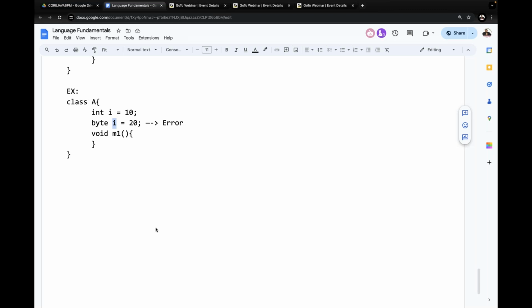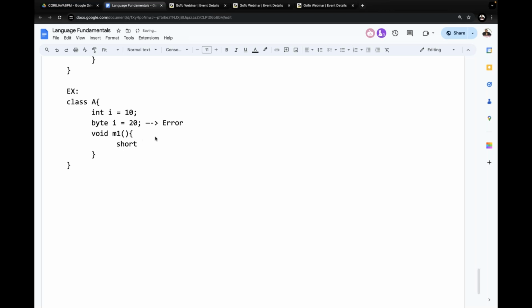Yes, are all of you getting clarity on this? At class level scope, identifiers must not be duplicated. Within the same scope, identifiers must not be duplicated. Understand it now? For example, inside the M1 method, local scope is available. Inside the class A, class level scope is available.